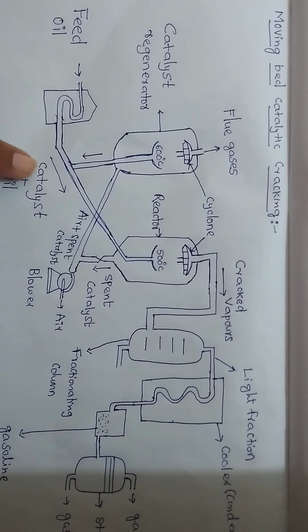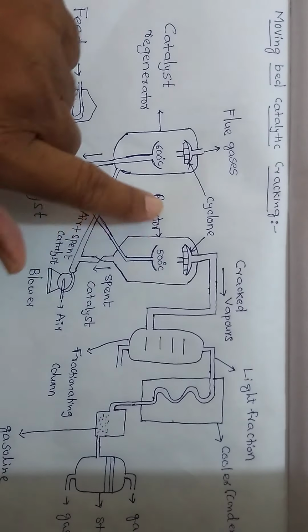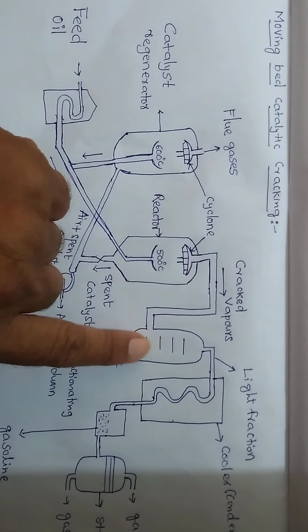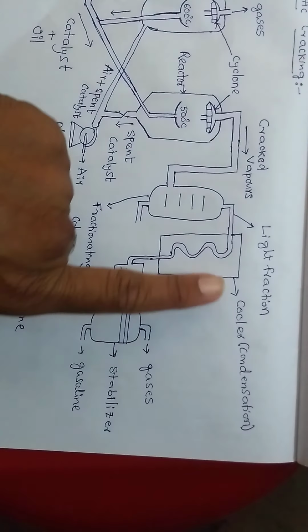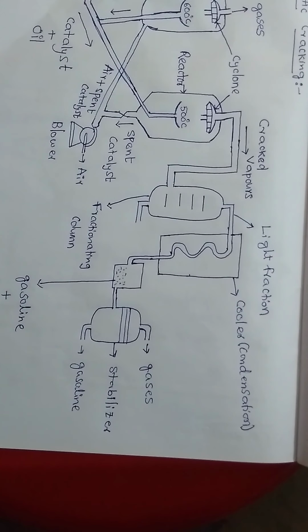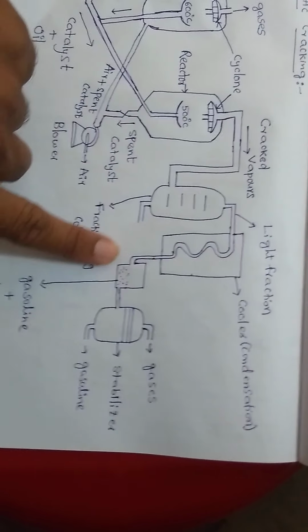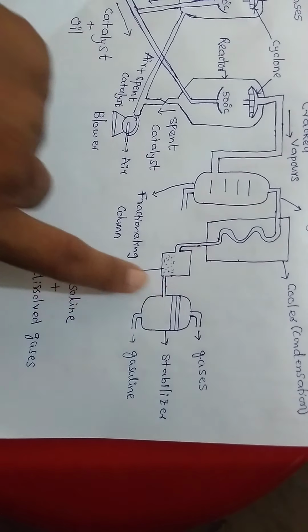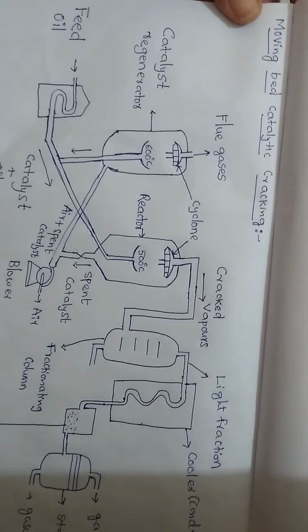Next, see here the catalyst plus oil, air, spent catalyst. This is the air blow, cracked vapors. This is a fractional distillation column, lighter fractions. This is a cooler for condensation. What happens in condensation? Vapors are converted into liquid. This is gasoline plus dissolved vapors. This is the stabilizer, which separates gases from gasoline. So this is just a briefing about the diagram.